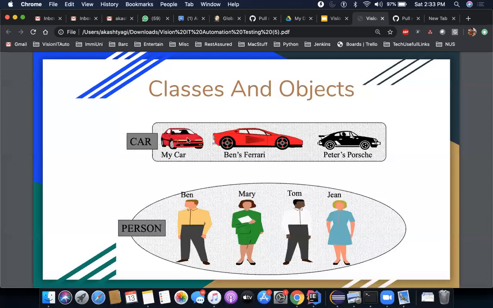Now in a blueprint, it's written very clearly what the structure of it is. If any one of you has bought a house, before you buy a house, sometimes they show you a map, a blueprint, a structure. This is where it's going to be your bedroom, this is going to be your drawing room, this is going to be your dining room, this is going to be your kitchen. So there's structure available, but that still is nonetheless a structure.